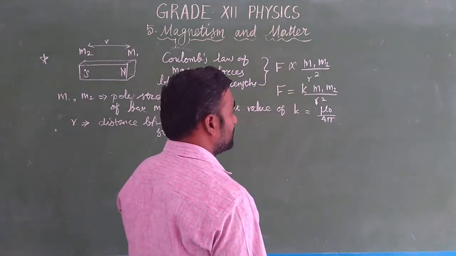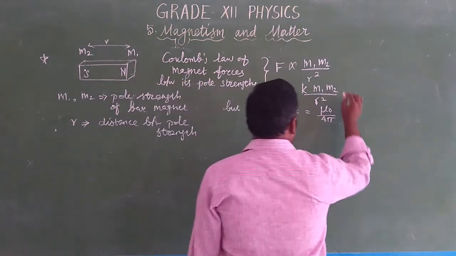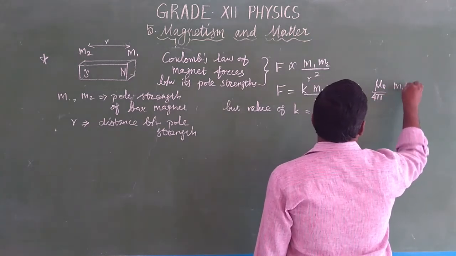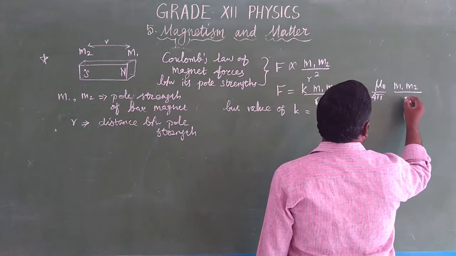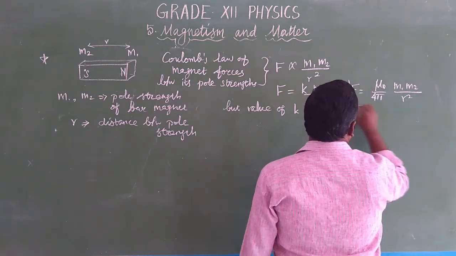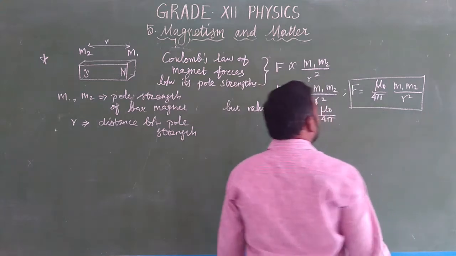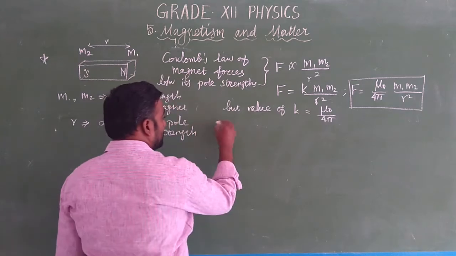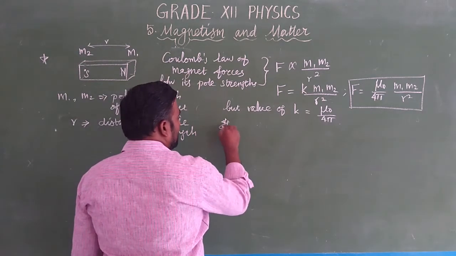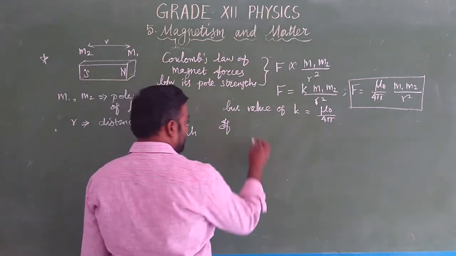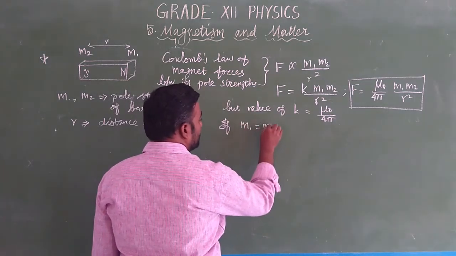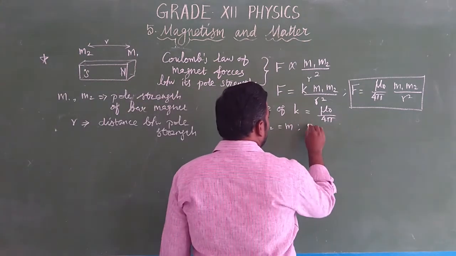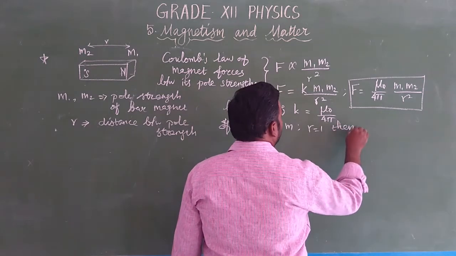So substituting this, F is equal to mu naught by 4 pi into M1 into M2 by R square. So this is the Coulomb's law of magnetic force formula between the pole strengths. Suppose we consider magnets of equal pole strength, that is M1 is equal to M2, taken as M, and the separation between them is 1. Then what will be the force?